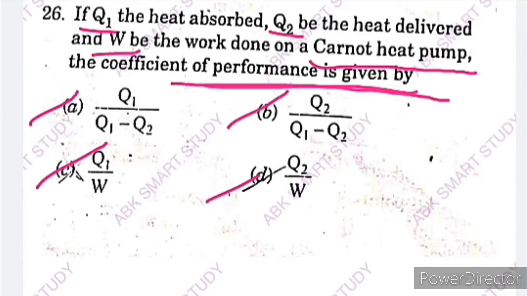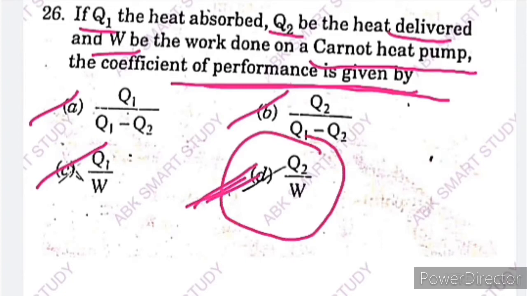Here the work done is equal to Q2 minus Q1. But here Q2 is the heat delivered. So the coefficient of performance of a heat pump is given by the heat delivered to the system, that is Q2, upon work done. So option D is the correct answer. Next question.